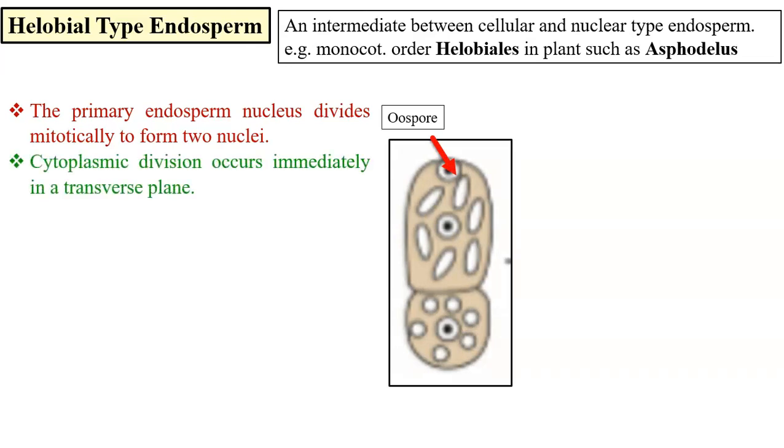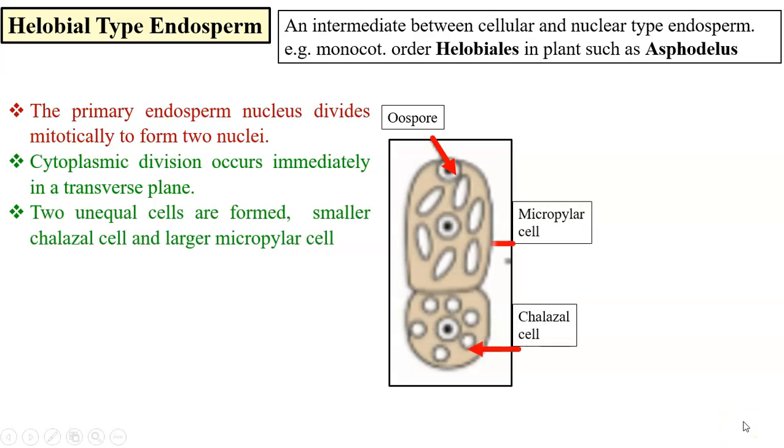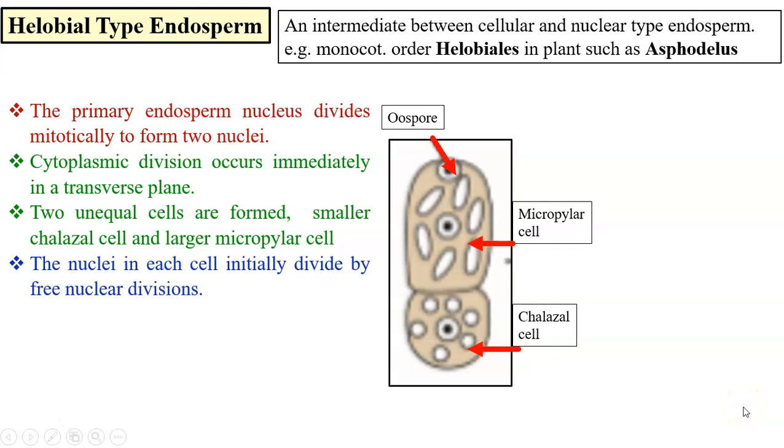This division is immediately followed by cytoplasmic division and a wall is formed in the transverse plane. But the cells formed are unequal. A smaller chalazal cell and a larger micropylar cell are formed. In each cell, free nuclear division takes place.